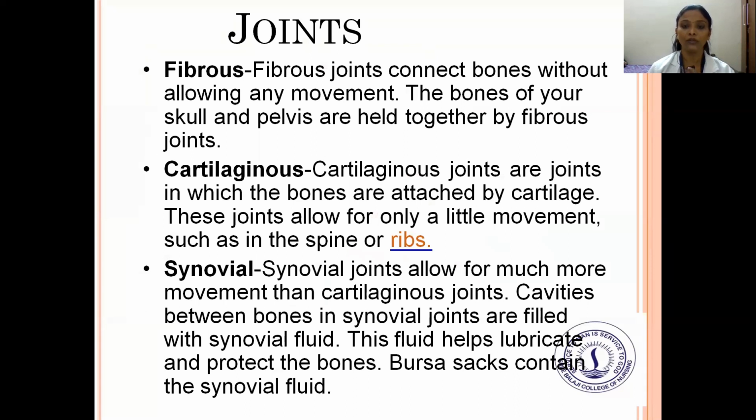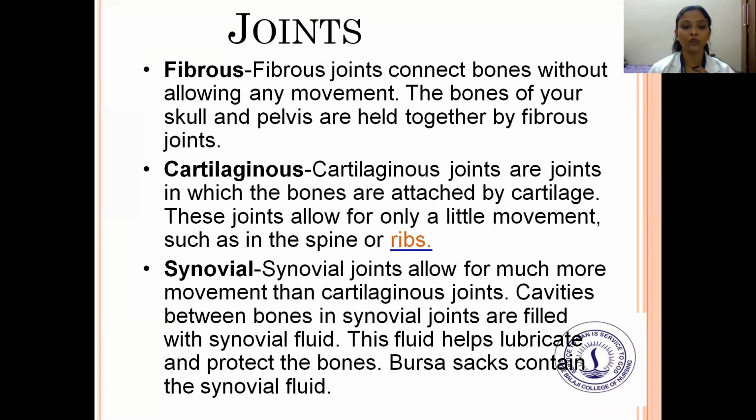And joints. Fibrous joints connect bones without allowing any movement. The bones of your skull and pelvis are held together by fibrous joints. Cartilaginous joints are joints in which bones are attached by cartilage. These joints allow only little movement, such as in the spine or the ribs. Synovial joints allow for much more movement than cartilaginous joints. Cavities between the bones in synovial joints are filled with synovial fluid.